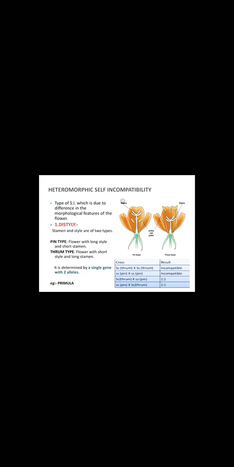When thrum is crossed with thrum, they are incompatible with each other. But when thrum and pin are crossed with each other, they are compatible. Most importantly, it is determined by a single gene with two alleles. Example: Primula.